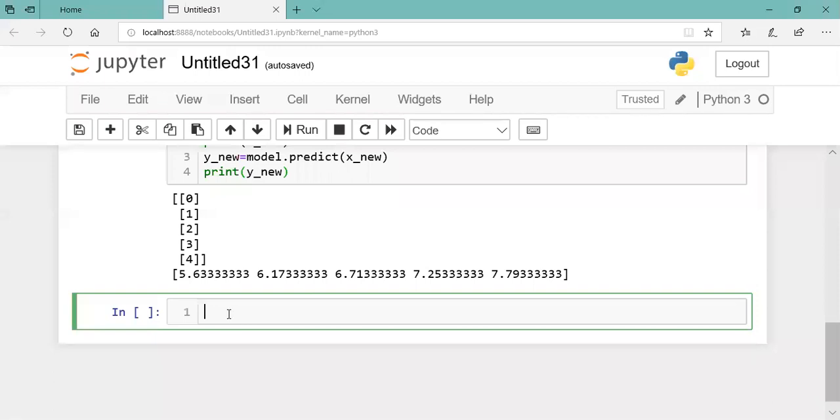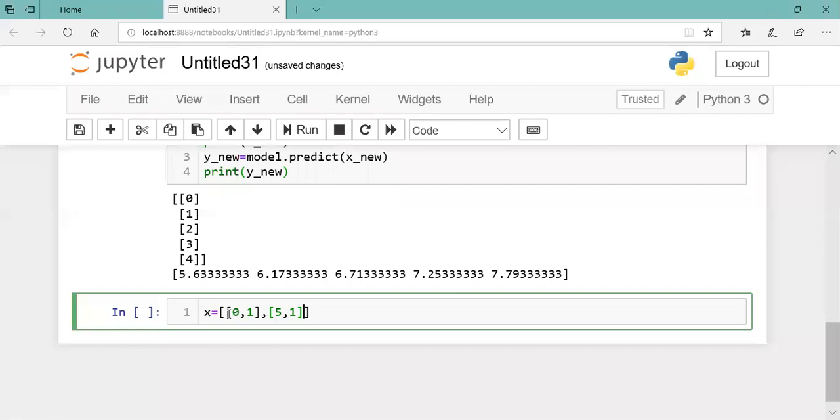Okay, so say x equals, randomly I'm taking values. No, I'm taking two columns.